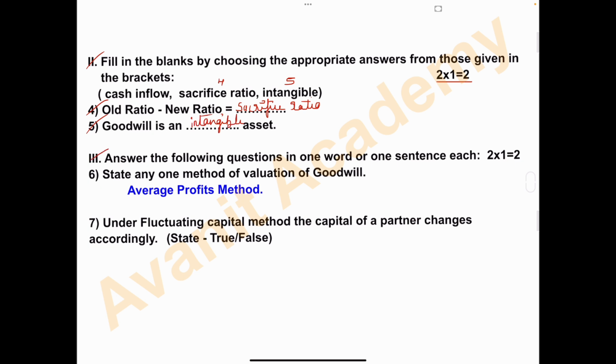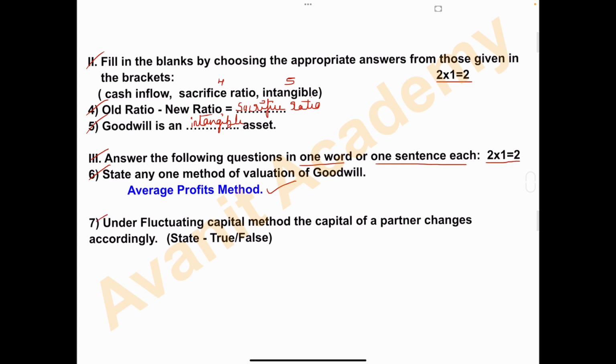Third one. Answer the following questions in one word or one sentence each. So 2 questions are there. Each question carries 1 mark, total 2 marks. Question number 6. State any one method of valuation of goodwill. There are 3 methods of valuation of goodwill, that is average profits method, super profits method, and capitalization method. Any one you can write. I have written here average profits method. Answer is average profits method.